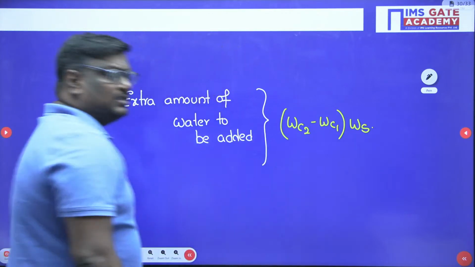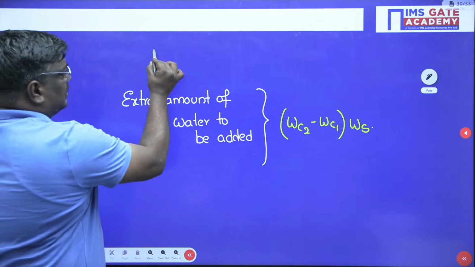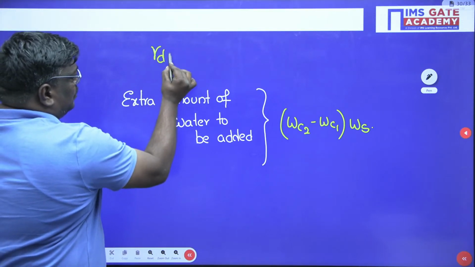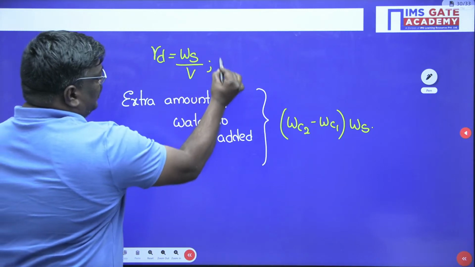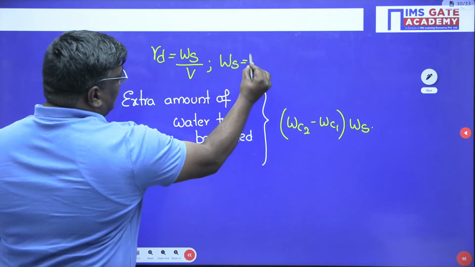Now, what do you mean by weight of solids? Gamma D is equal to weight of solids by total volume. So weight of solids can be written as gamma D into V.